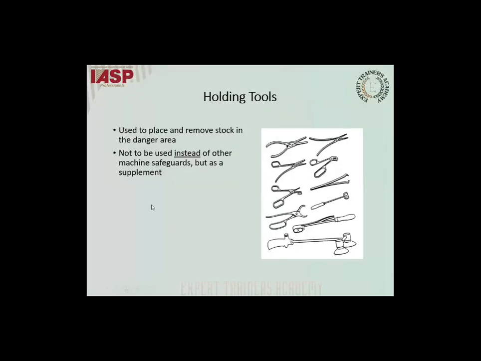Holding tools are used to place and remove stock from the danger area. Not to be used instead of other machine safeguards, but it can be used as a supplement, like to remove some jams in the machine. So you can use certain handle tools to remove some jams from the machinery.